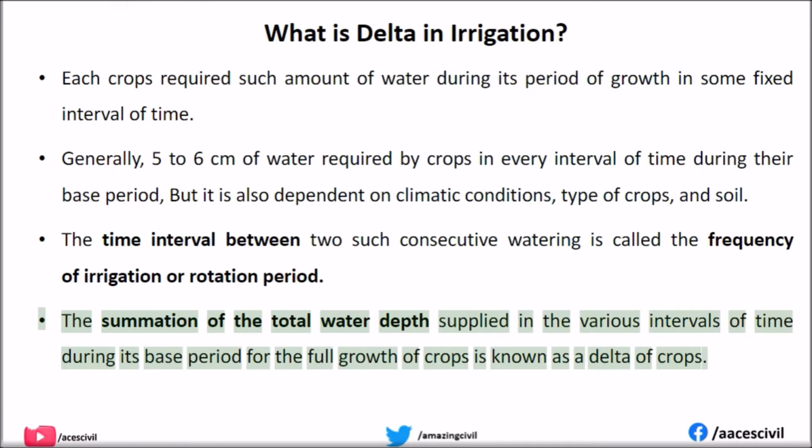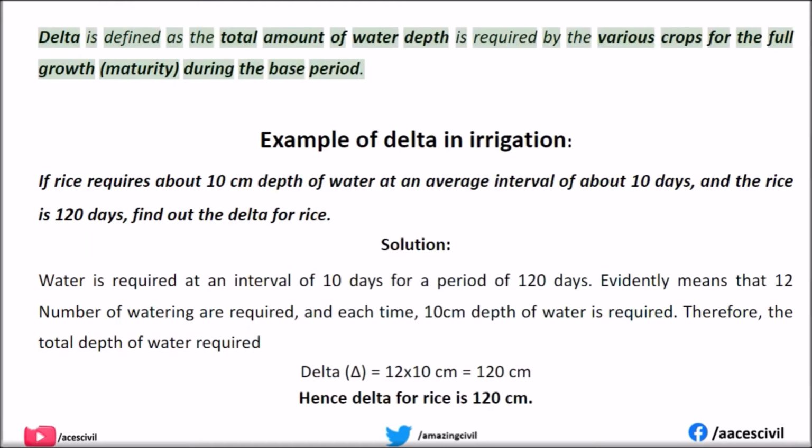The summation of the total water depth supplied in the various intervals of time during its base period for the full growth of crops is known as the delta of crops. Delta is defined as the total depth of water required by the various crops for full growth and maturity during the base period.